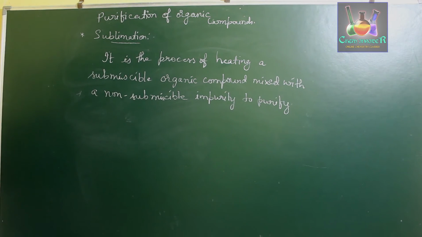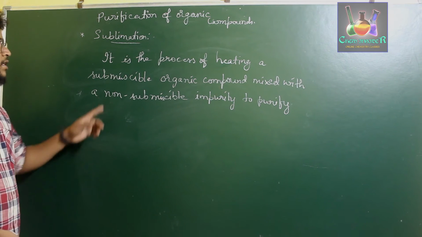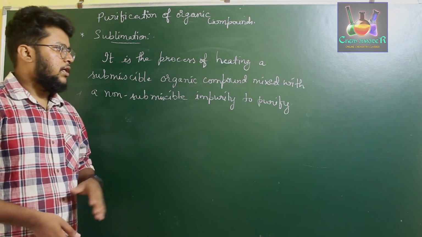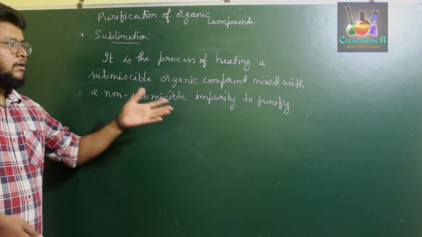So it is the process of heating a sublimable organic compound which is mixed with a non-sublimable impurity, which can later be purified.